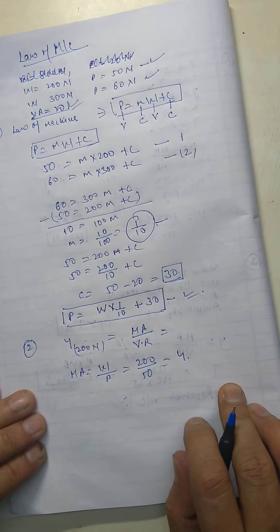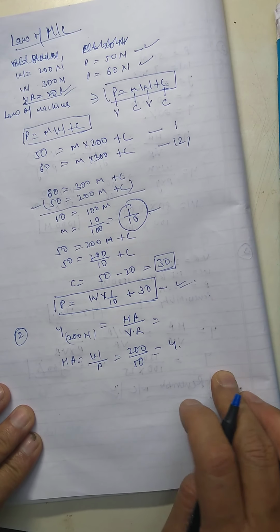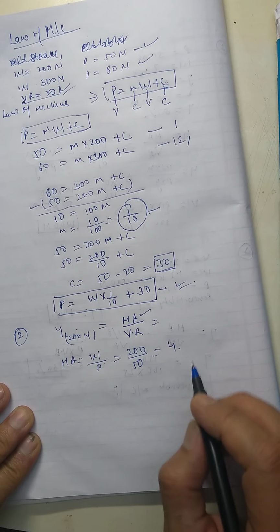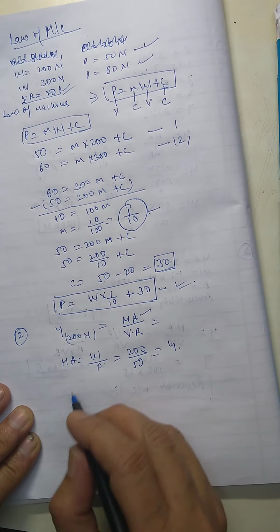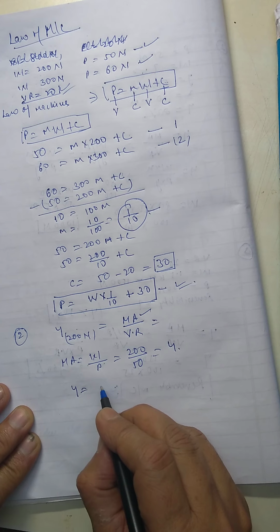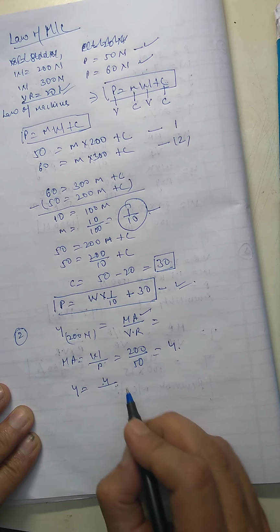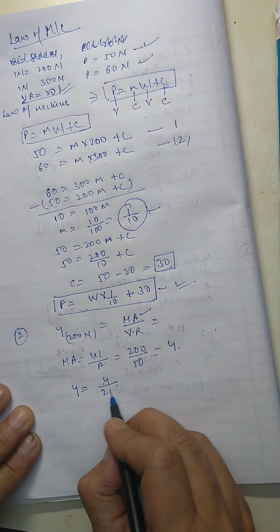Okay, this is the mechanical advantage, and the velocity ratio is given, which is 20.